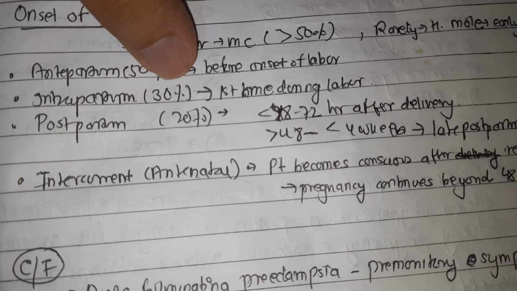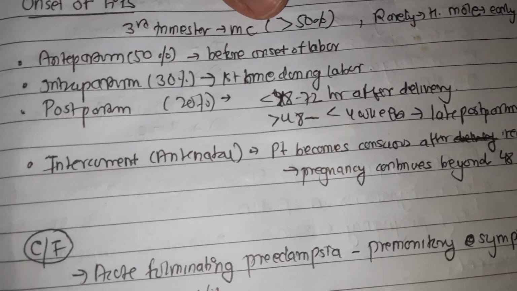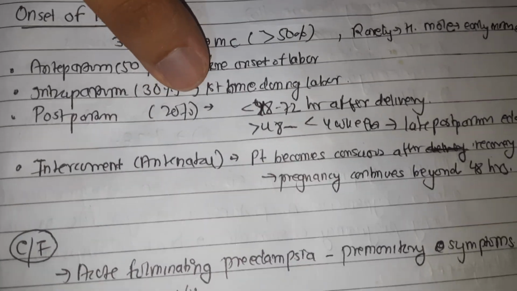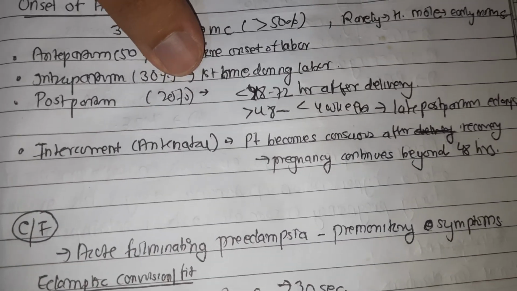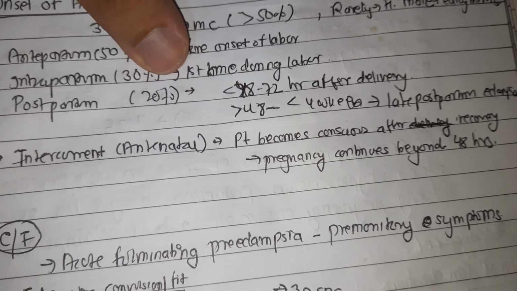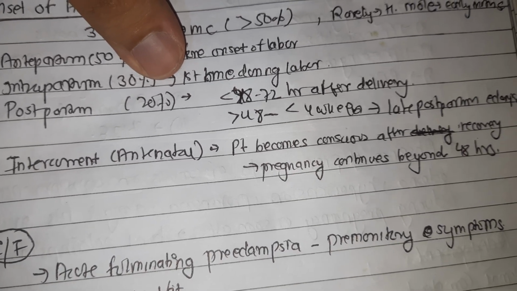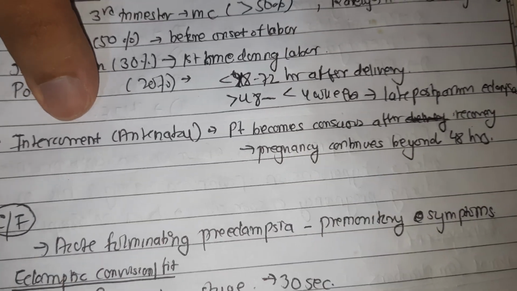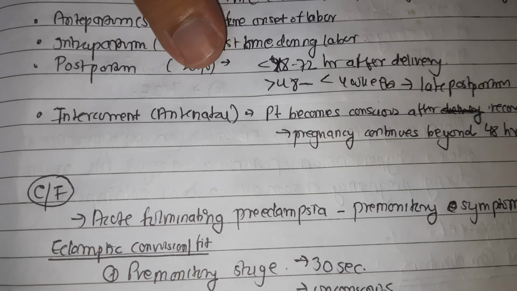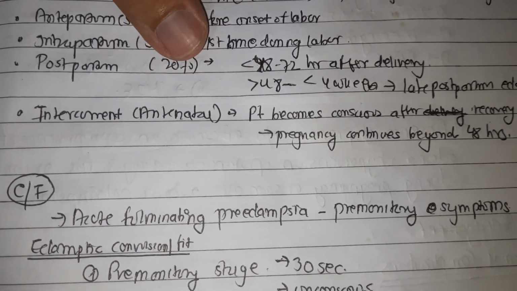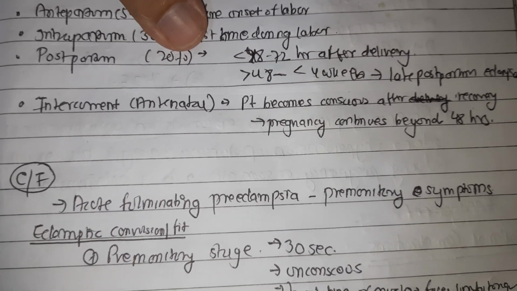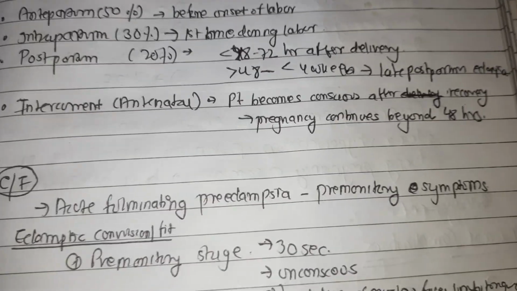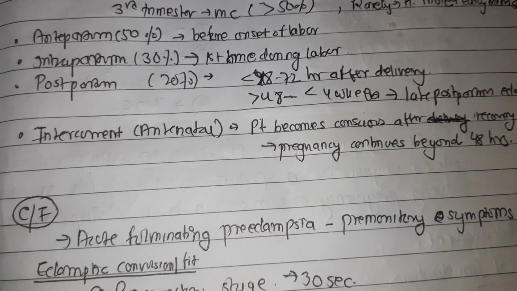In the intrapartum group, 30% of the cases, the fits occur for the first time during labor, and in the postpartum group, it is 20%. If the fit occurs for the first time in the puerperium, it is usually within 48 to 72 hours of delivery. Fits occurring beyond 48 hours but less than 4 weeks after delivery are accepted as late postpartum. And there is something known as intercurrent or antenatal onset of fit, when the patient becomes conscious after recovery from convulsion and the pregnancy continues beyond 48 hours.